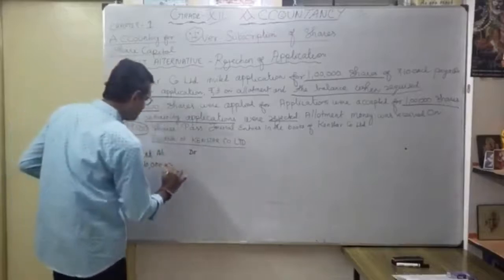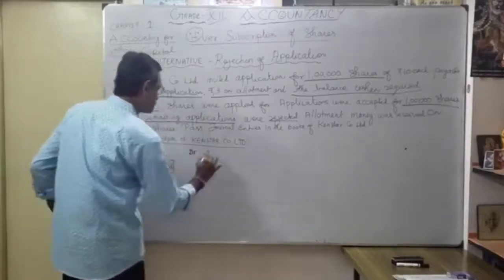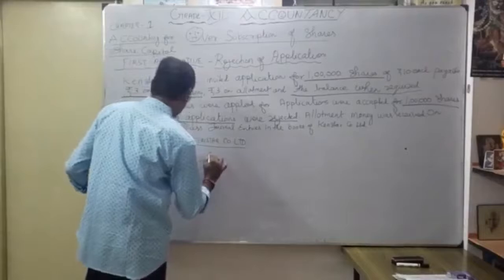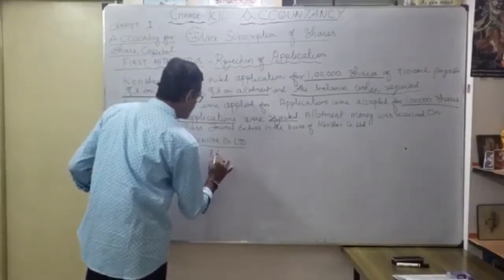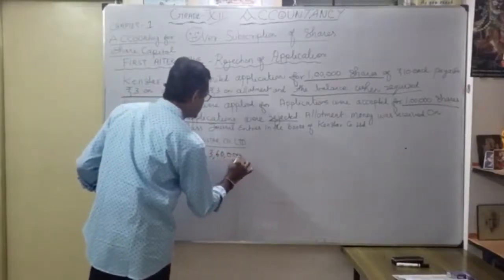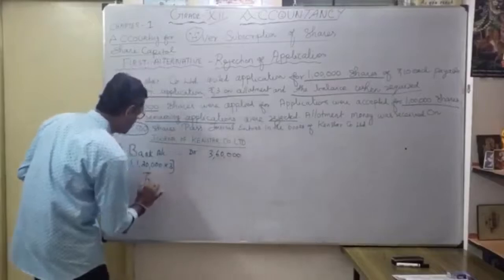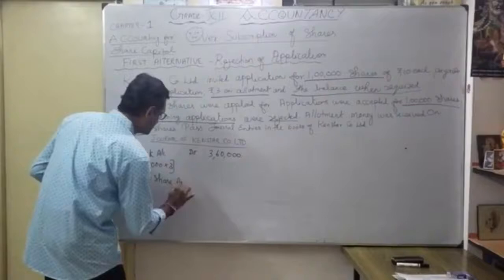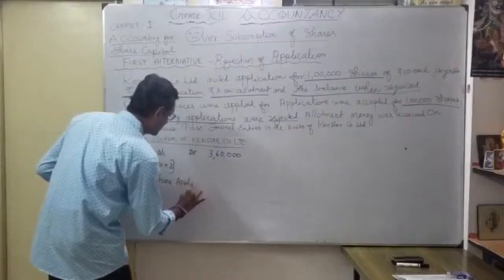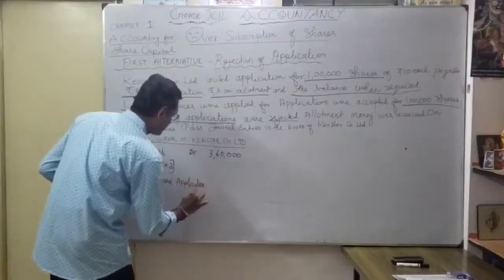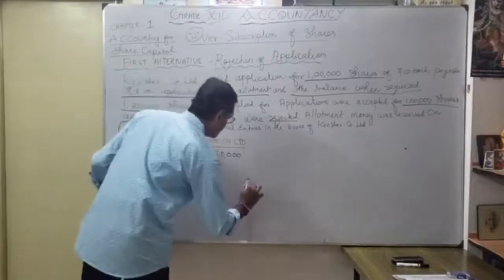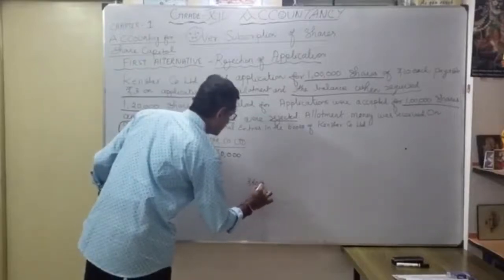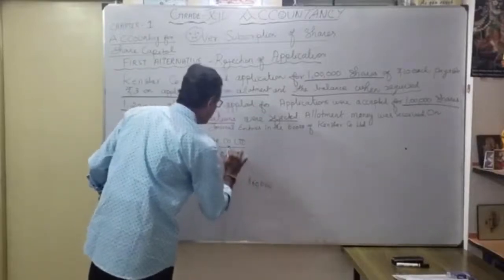So into 3. What's the total here? 3,60,000. Correct. 3,60,000 to share application account, 3,60,000. As you know, this is debit, then credit.